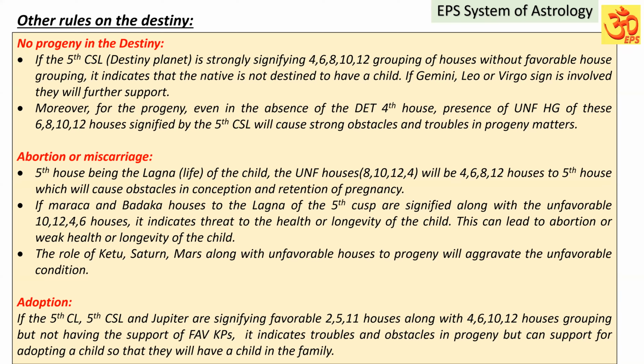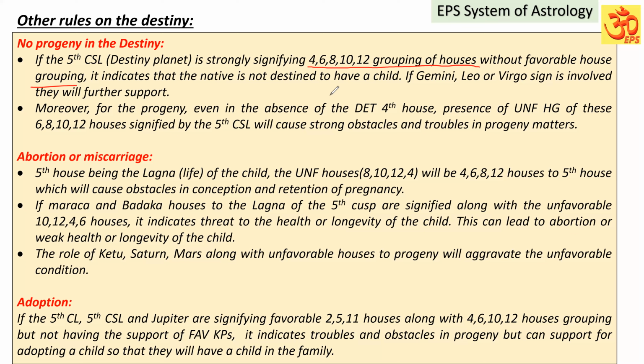No progeny in the destiny. In the previous part, we were discussing that destiny is promised and other rules and points related to that. Here, no progeny is indicated in the destiny. What are the rules? If the fifth cuspal sublord, that is the destiny planet, is strongly signifying 4, 6, 8, 10, 12 grouping of houses without favorable grouping of houses.